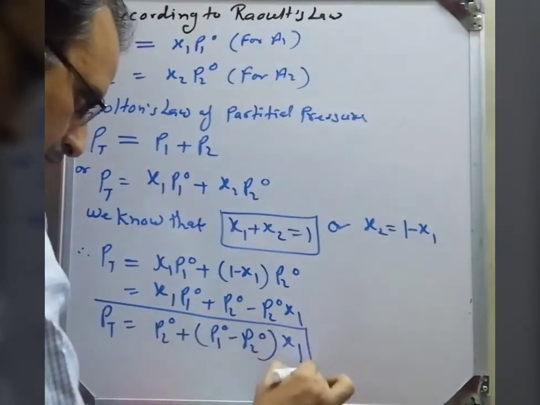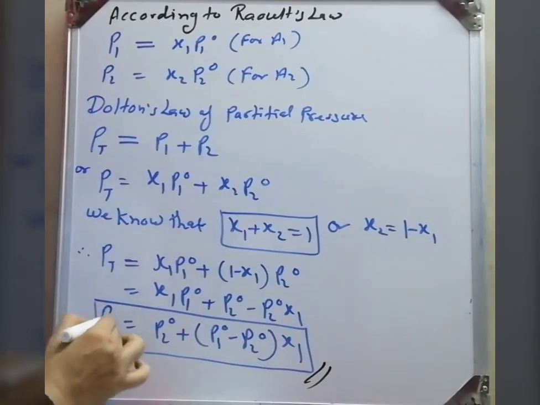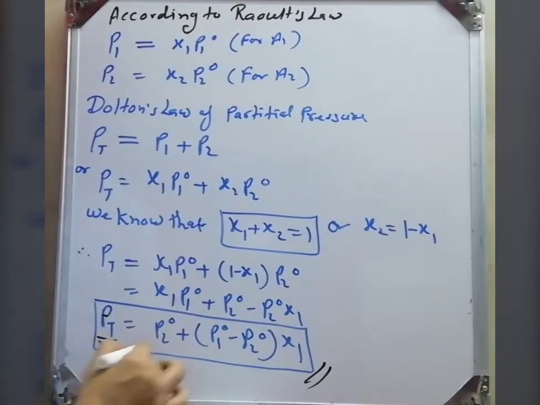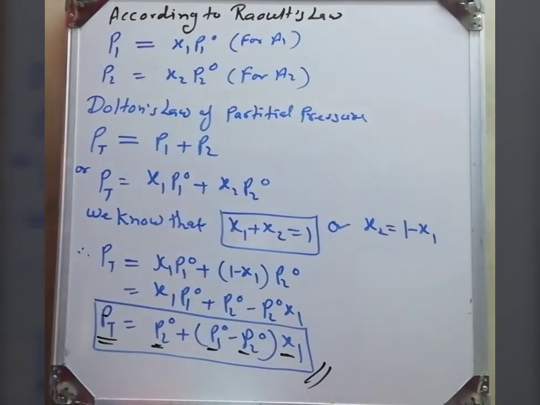This is the formula, Raoult's law for volatile solute, where Pt is the vapor pressure of solution, P20 is the vapor pressure of pure solute, P10 is the vapor pressure of pure solvent, X1 is the mole fraction of solvent, or component A1, and component A2, as I told you.